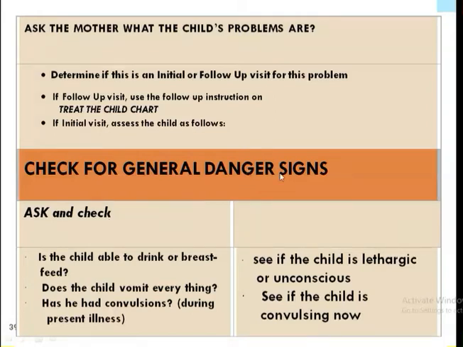Now, what do you mean by general danger signs in newborns and under-5 children? You have to remember this. First you have to ask and check, is the child able to drink or breastfeed? If they are infants, you have to ask whether the child is able to breastfeed or not. Or if they are 2 or 3 years old, is the child able to drink or eat anything. Then the second question should be, does the child vomit everything after each feed, whether they are vomiting or not.